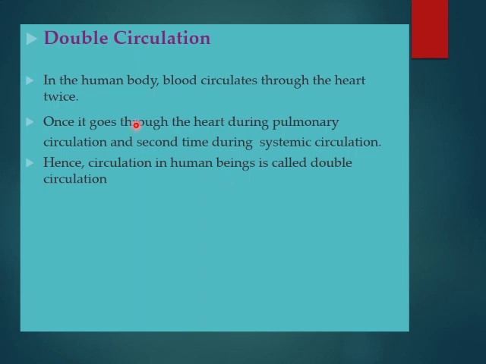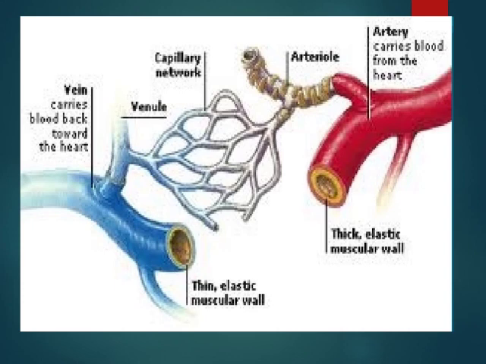So double circulation is there. In the human body, blood circulates through the heart twice. Once it goes through the heart during pulmonary circulation and the second time during systematic circulation. Hence, circulation in human beings is called double circulation. Now we have talked about all the description of the heart, how the blood flows to and from the heart, and how circulation occurs in the heart, right?